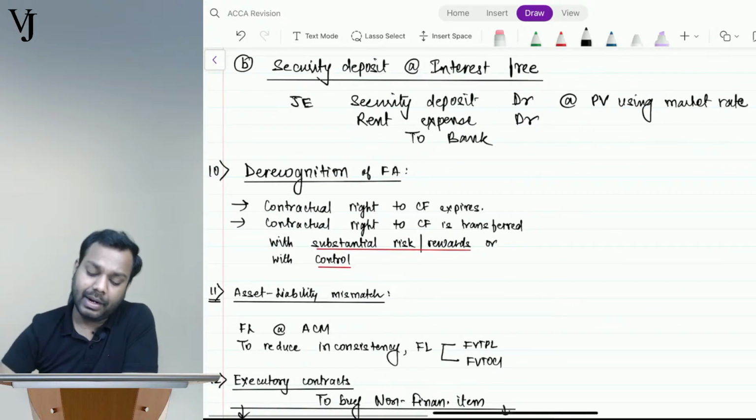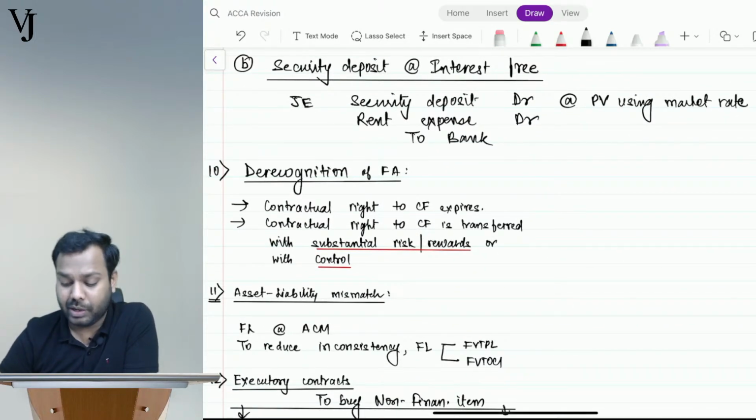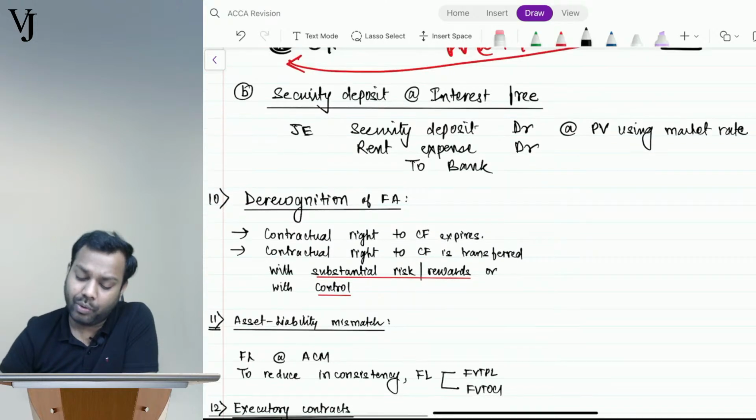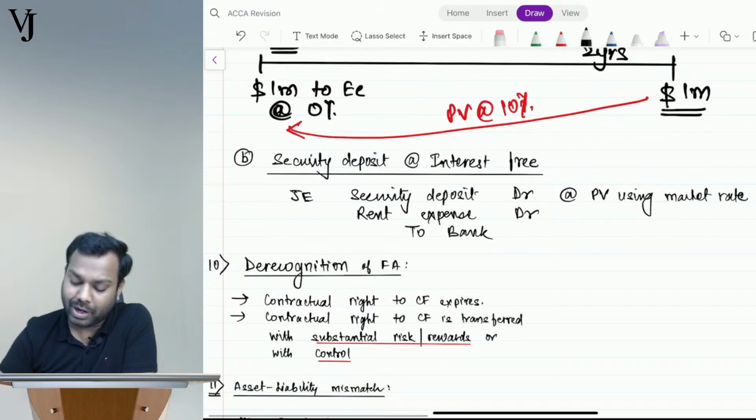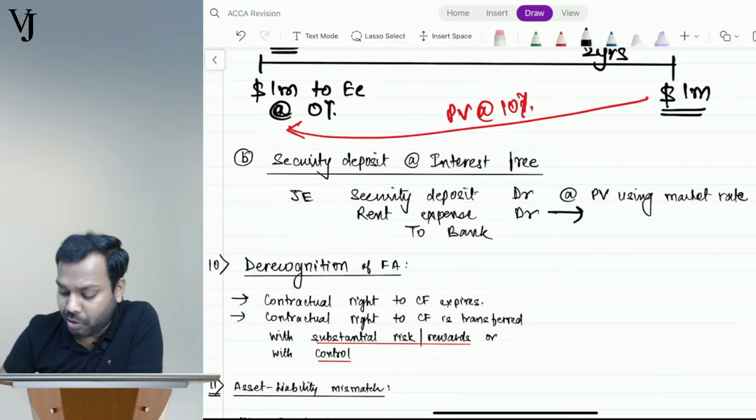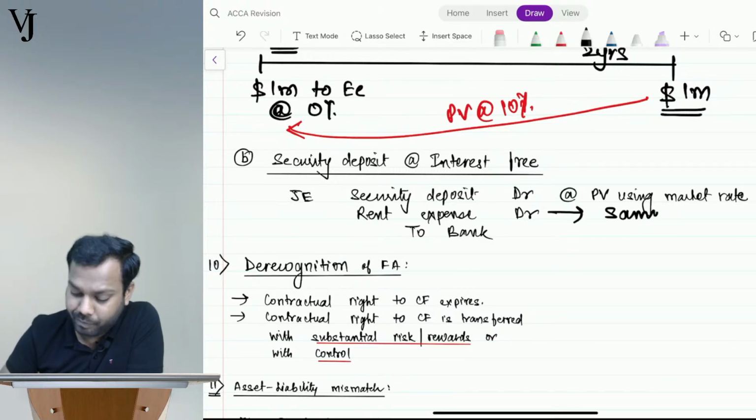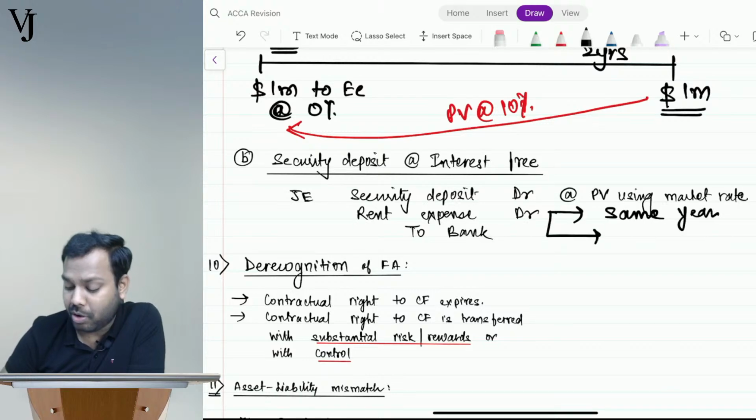Now, if it is security deposit which is interest free, I will do the same thing again. So what I will do is calculate the present value of it and record the security deposit using the present value. And whatever is the difference is the rent expense. Now again, this rent expense can be recorded in the same year if there is no lock-in, or can be recorded over years.